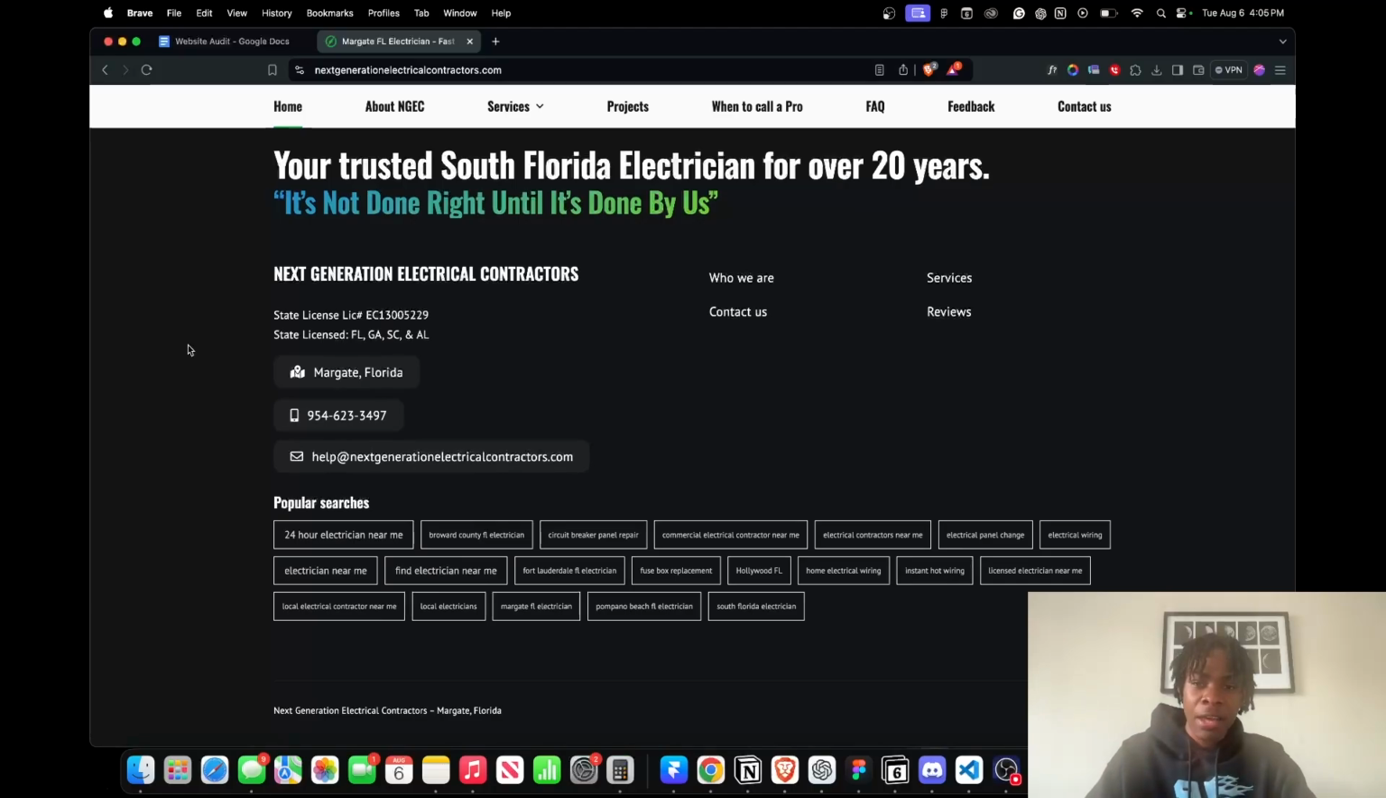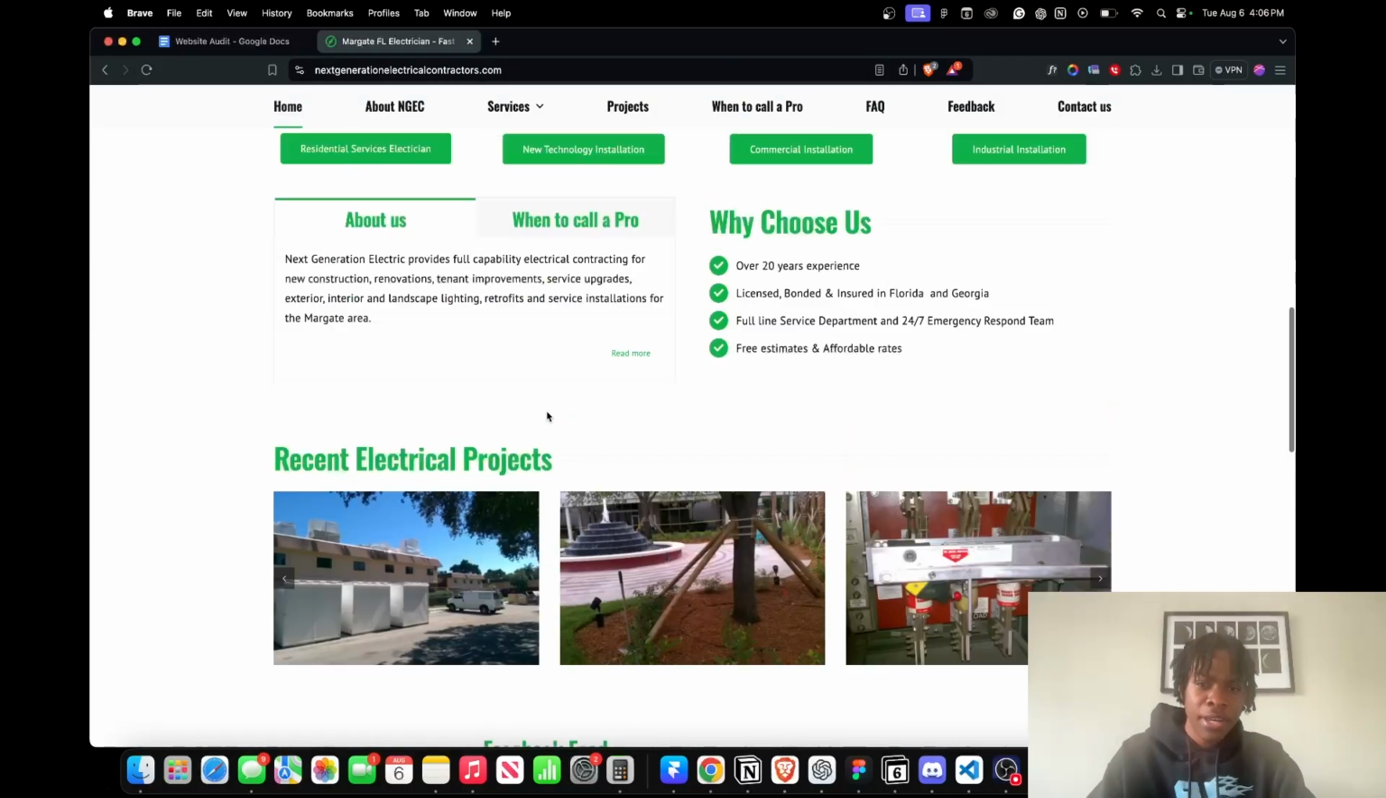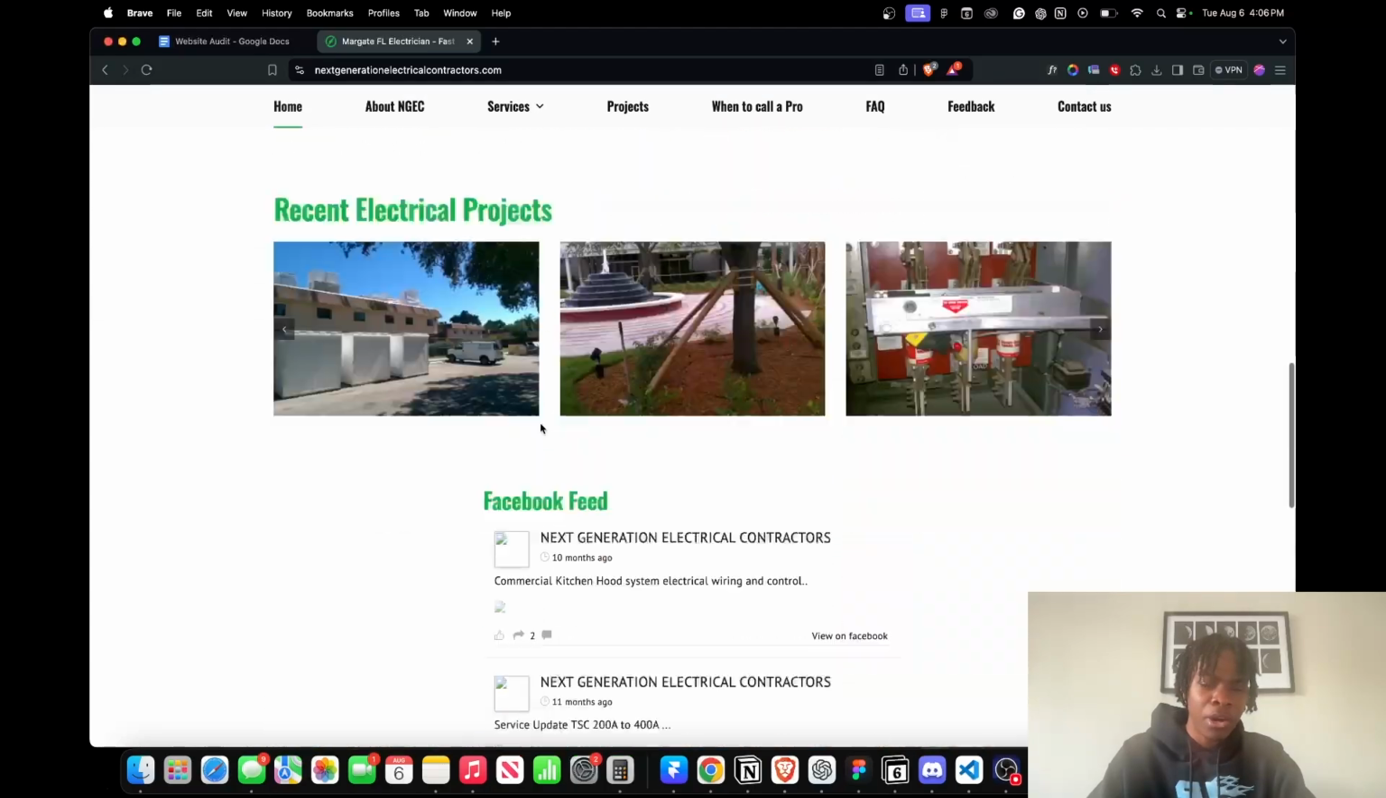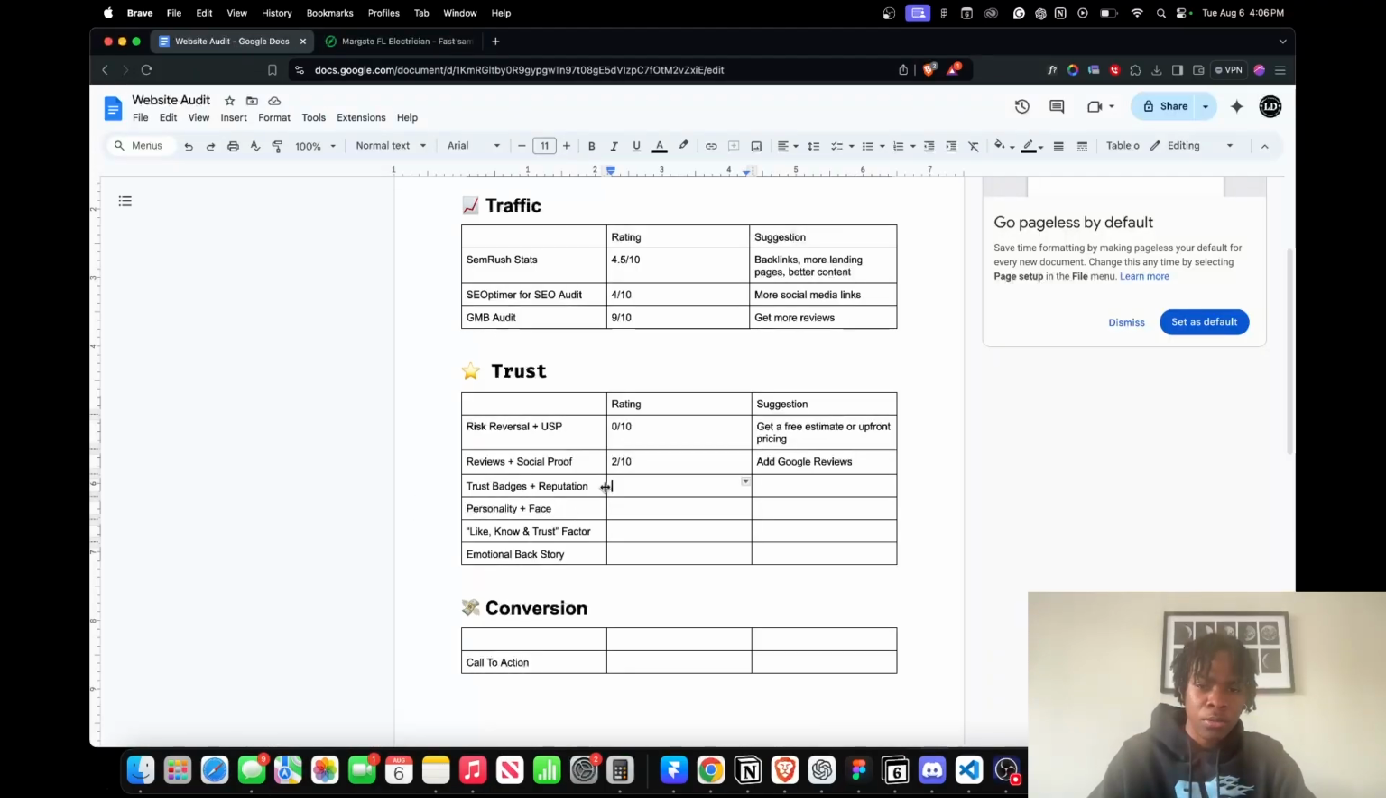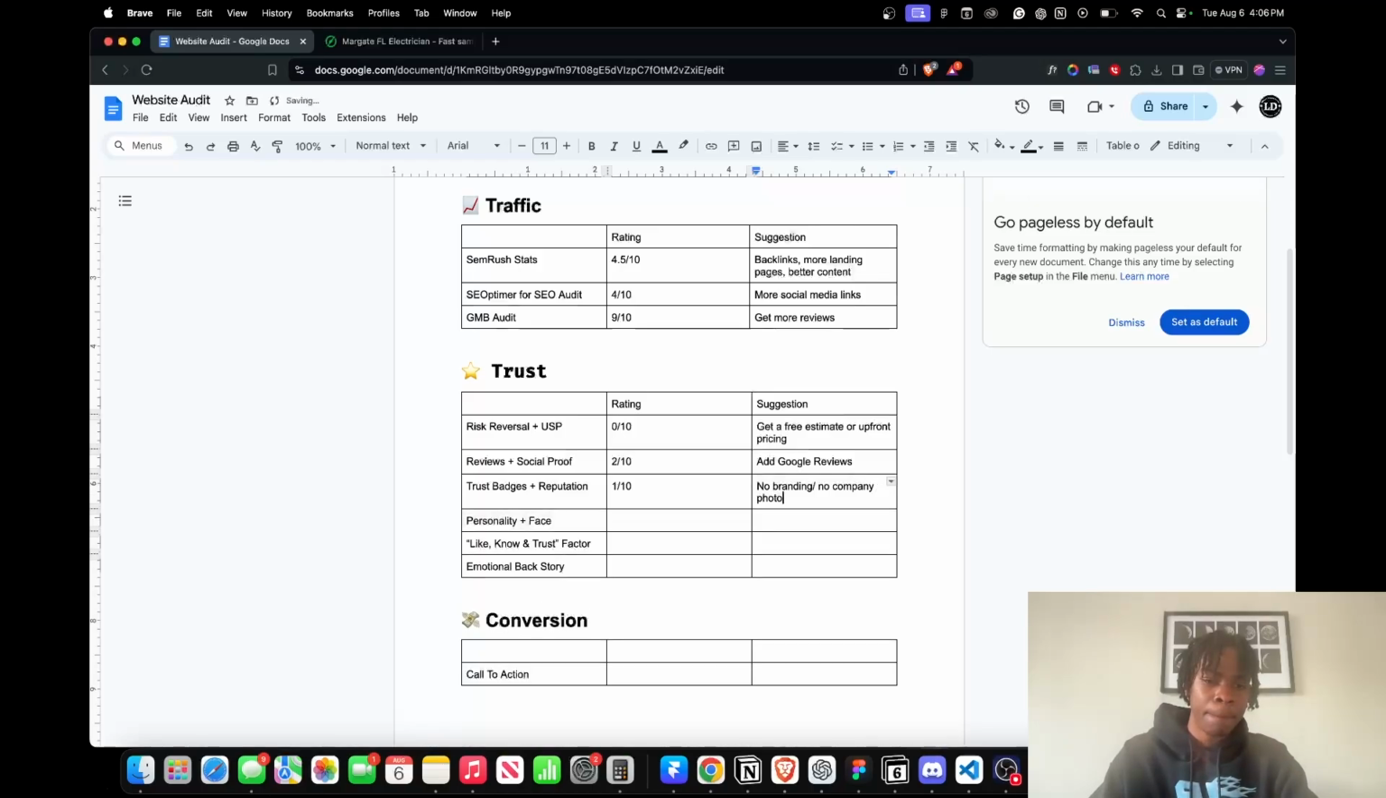All right, so we can see they have their license right here. This could be given as a trust factor, but it's all the way at the bottom. So trust, we're gonna give them a 1 out of 10. They show their license, and they don't have any pictures of their vehicle, no branding, no company photos, and we're just gonna leave it at that because we could list a whole bunch more.